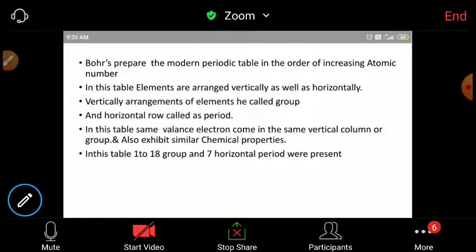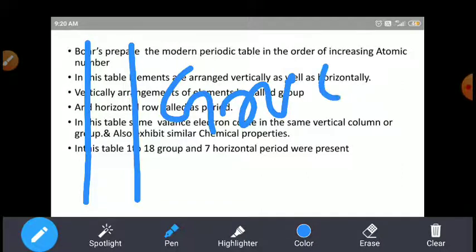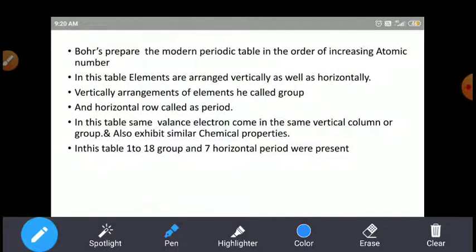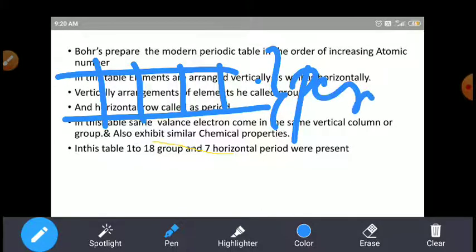Students, Bohr prepared the modern periodic table. In this modern periodic table, he arranged the elements vertically, which he called a group, and the elements arranged horizontally, we call a period. Right, students?